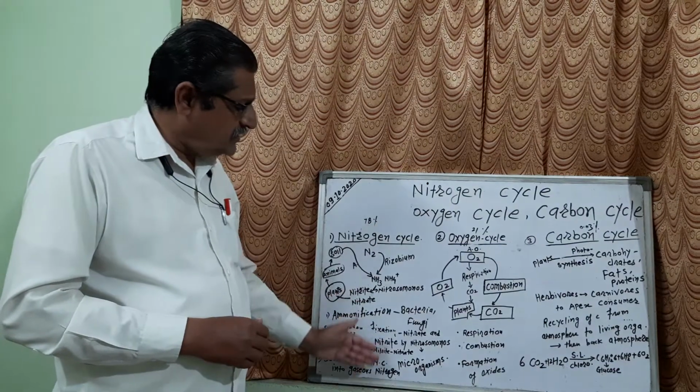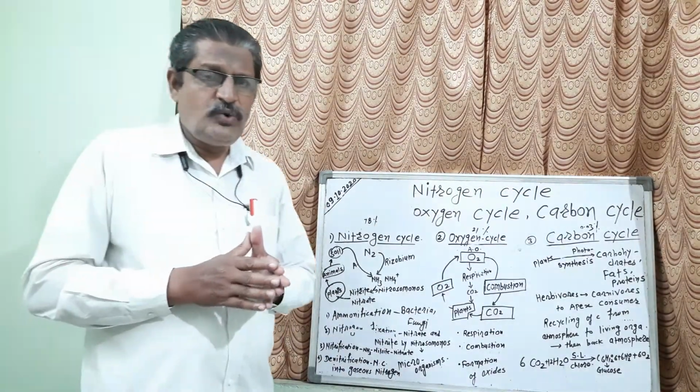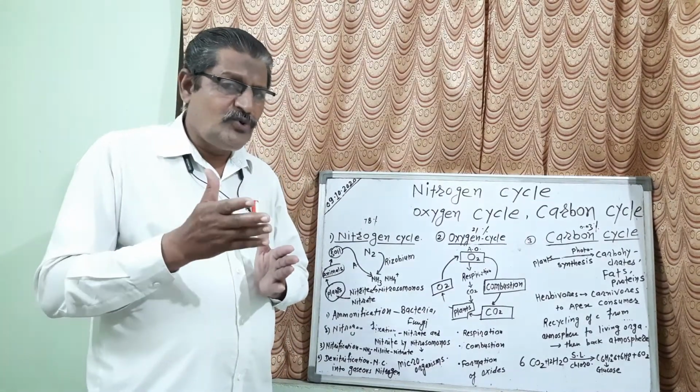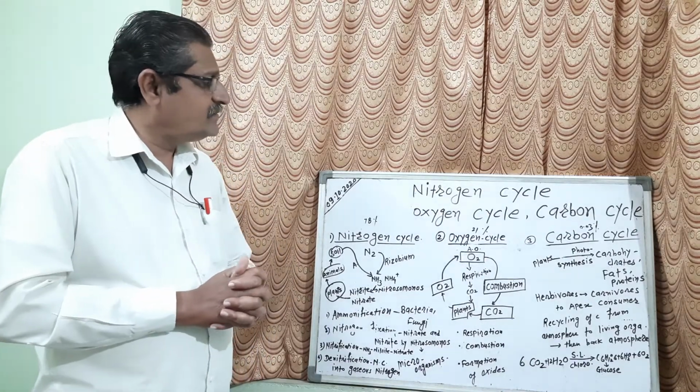Now you can see these 4 steps in the book also. In the book, a diagram is given. You can observe that diagram, and from that diagram it will be clear to you how nitrogen fixation takes place or how the nitrogen cycle works.